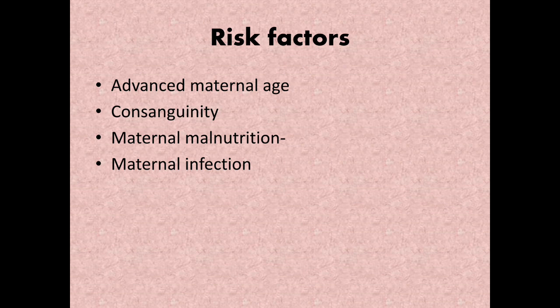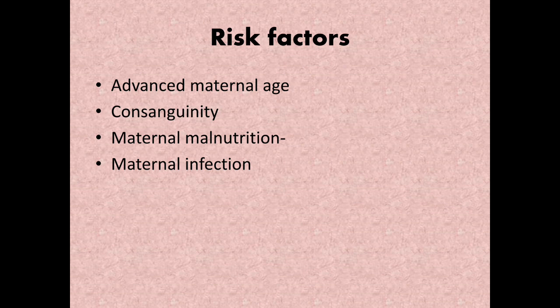Maternal malnutrition: as we already discussed, folic acid deficiency can cause CNS abnormalities, and iodine deficiency can cause mental retardation. Maternal infections: a few examples are rubella and syphilis, which can give rise to congenital anomalies.